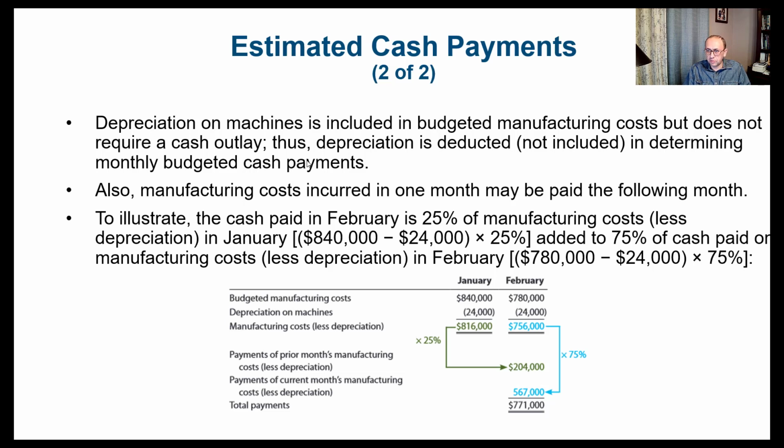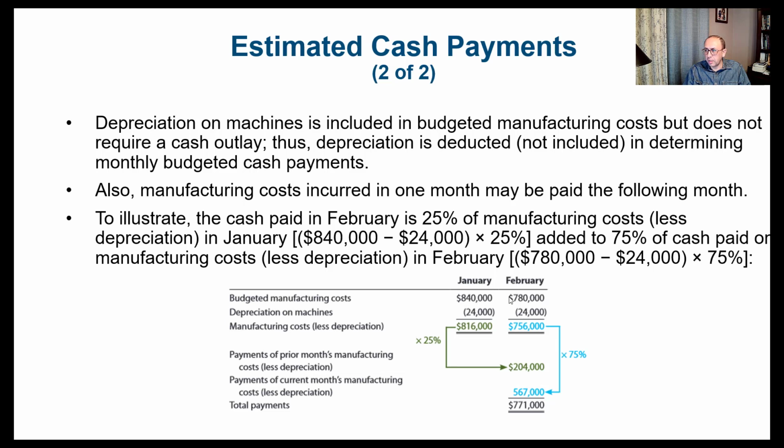So, to see the example on February, which is this month here, as it says, the cash paid in February is 25% of the manufacturing cost less the depreciation in January. So we got the 840, we subtracted the 24,000, so the net manufacturing cost excluding depreciation is 816. We take the 816 multiplied by 25%, and that's $204,000, and that's the payment of prior month's manufacturing cost, of course excluding depreciation.